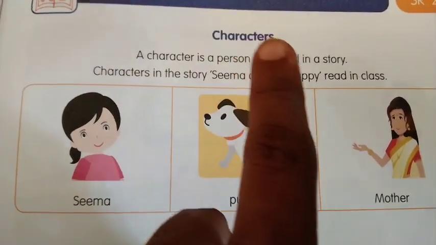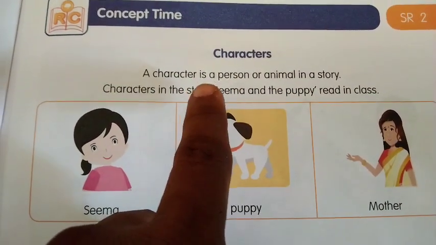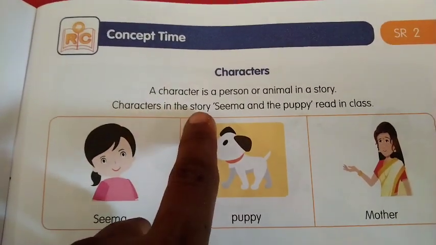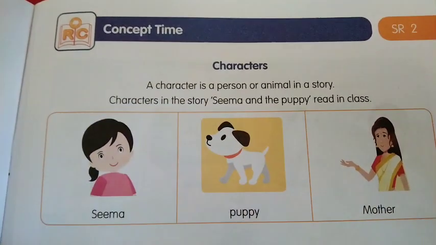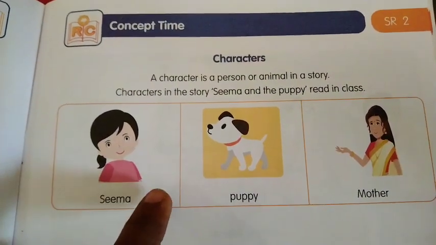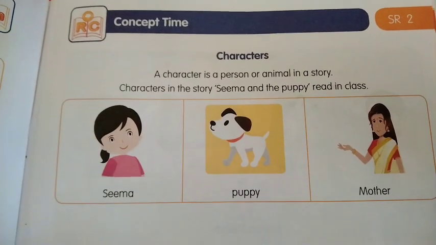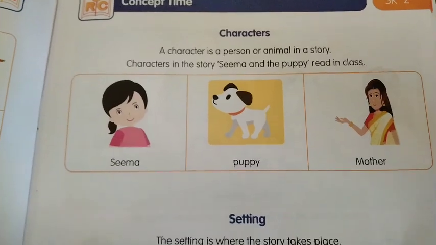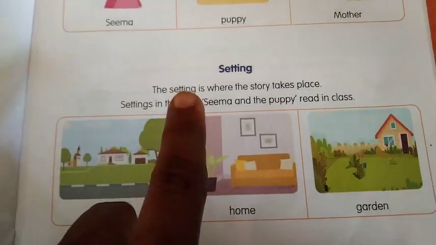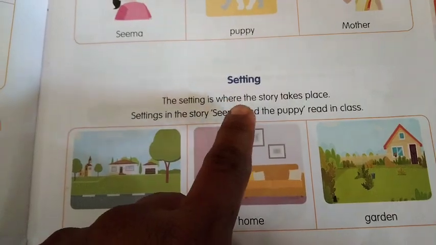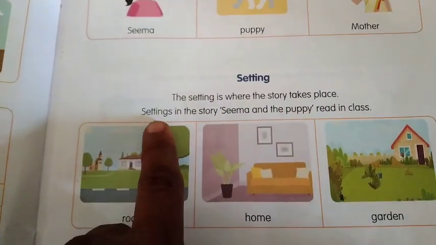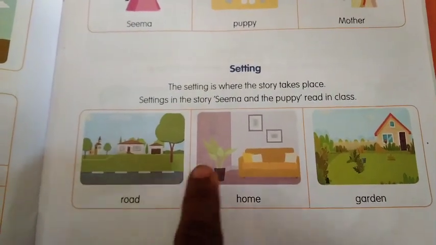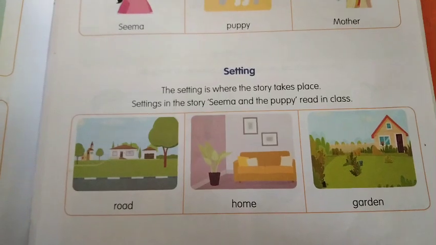See characters. A character is a person or animal in a story. Characters in the story Seema and the Puppy, which we read in class. Who are the characters? Seema, Puppy, mother. What do you have to do while you are reading the story? You just have to think about the story. After that, settings. What are settings? The setting is where the story is taking place. Settings in the story Seema and the Puppy: road, home, garden. Do you remember this story?